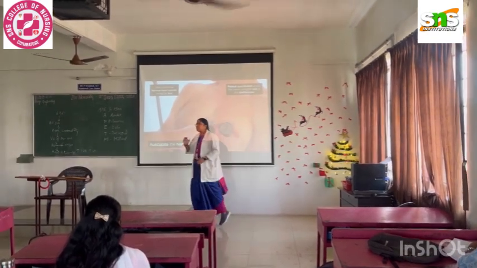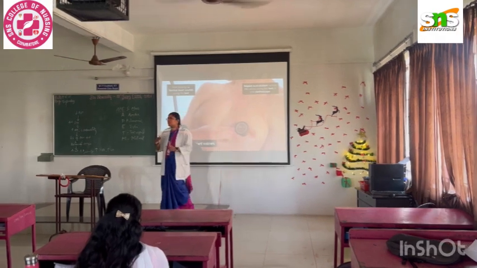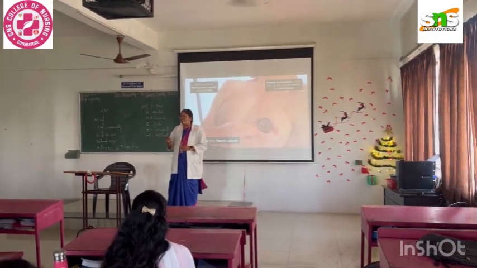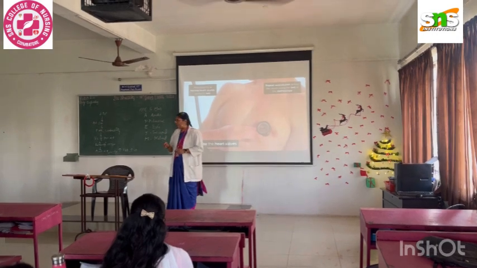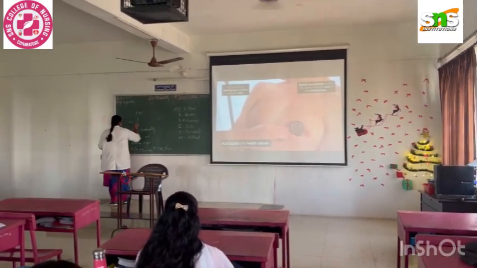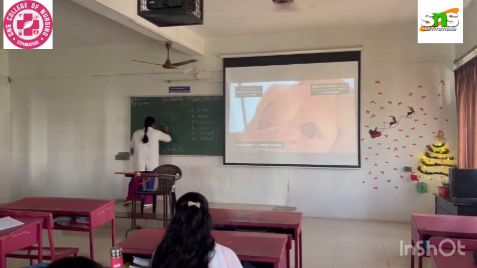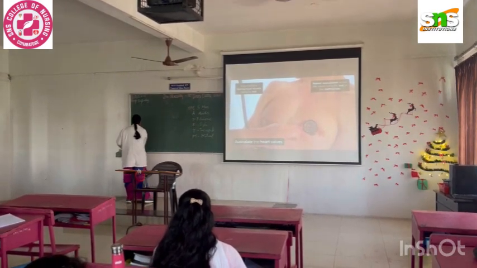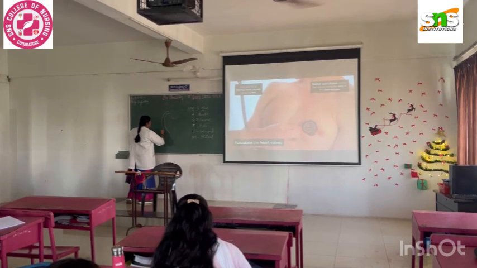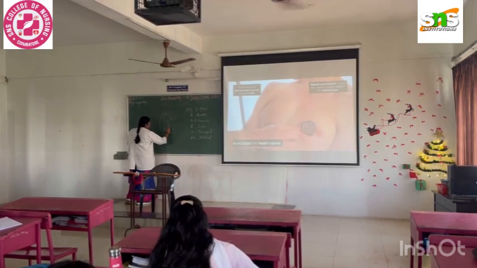Do you know that the aorta and pulmonary arteries are overriding? Yes or no? You have drawn in your image that both are overriding. For example, the aorta will be coming like this from the left ventricle.